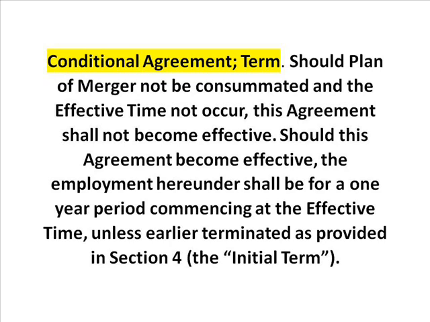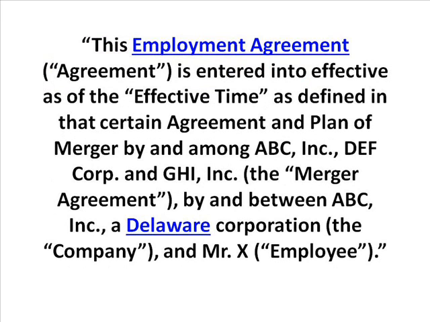So this actual agreement starts as this employment agreement, the agreement is entered into effective as of the effective time as defined in that certain agreement and plan of merger by and among ABC Inc., DEF Corp and GHI Inc., the merger agreement by and between ABC Inc., a Delaware corporation, the company, and Mr. X, the employee.